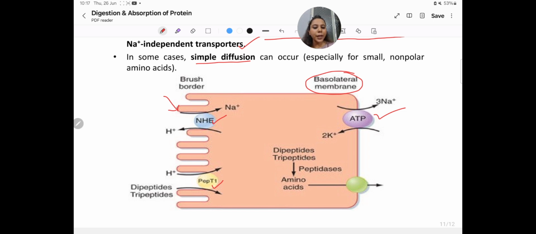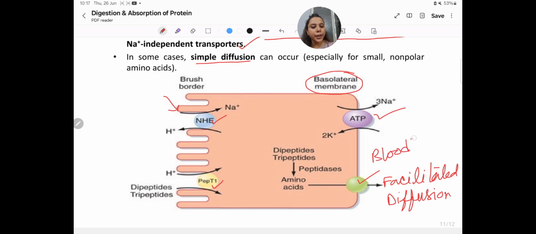Okay, and dipeptide, tripeptide, amino acid transport through this transporter by means of facilitated diffusion into the blood, and then from the blood it gets taken up by the portal vein into the liver.